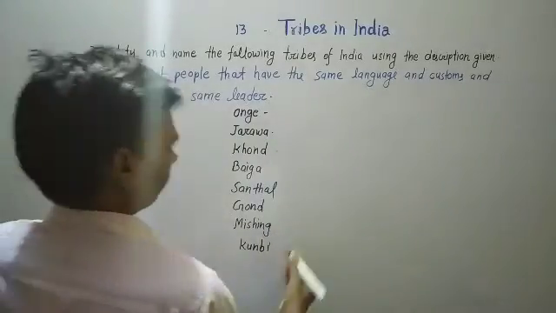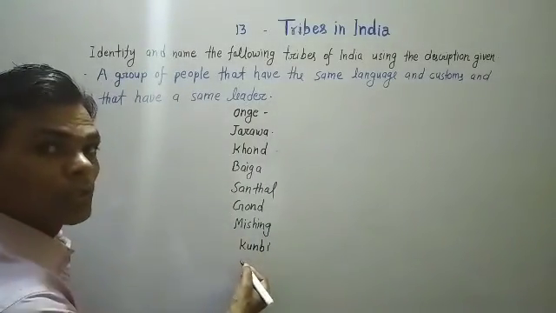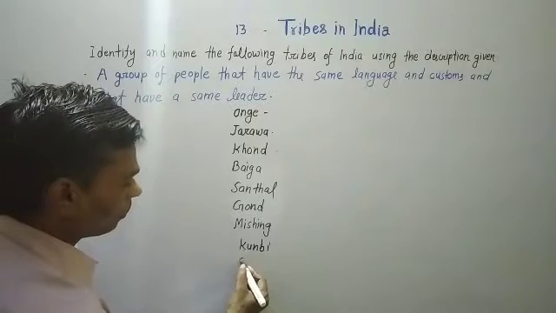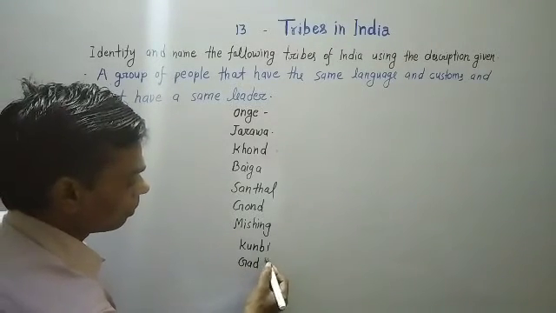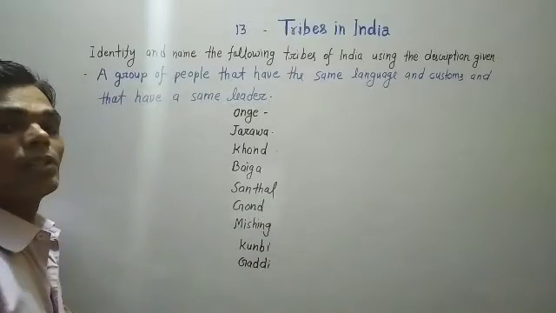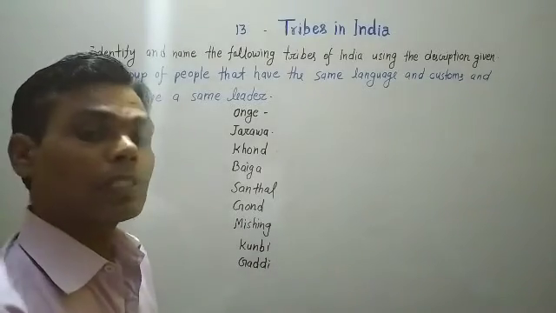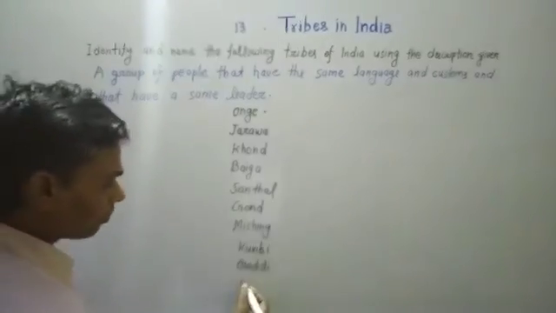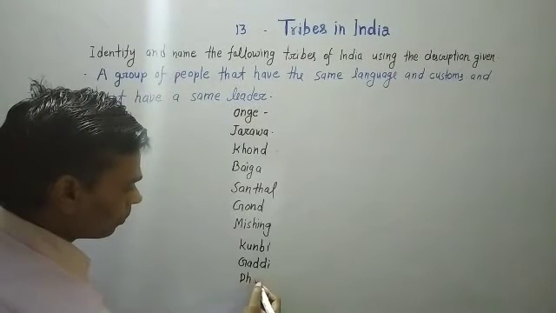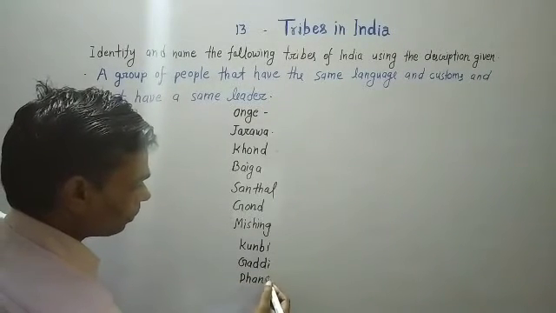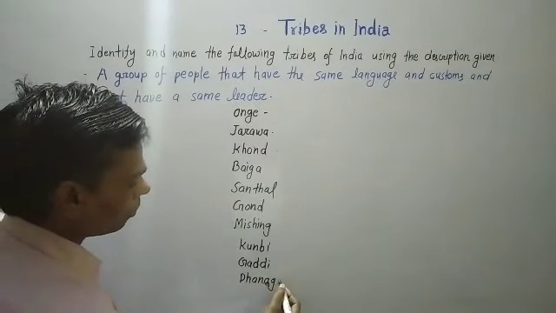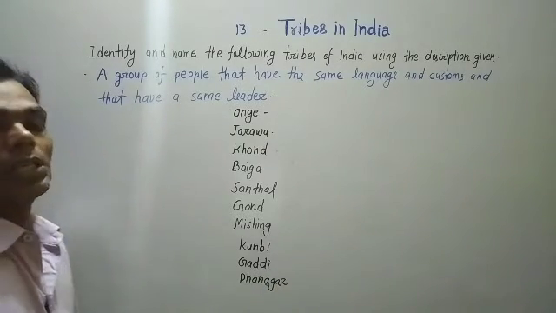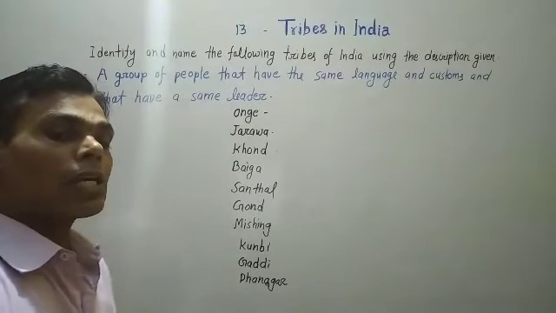Now Gaddi, found in Himachal Pradesh. Now Dhangar, found in Maharashtra.